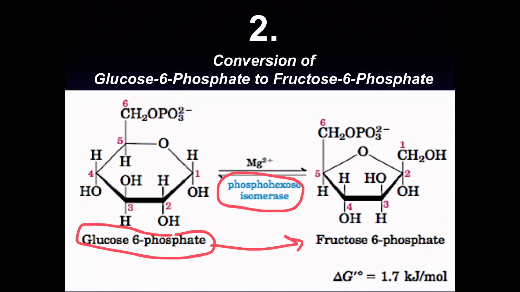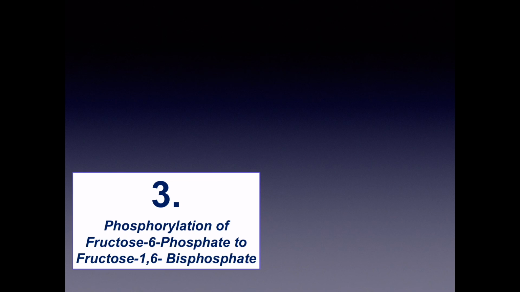So glucose, as you must be aware, is a hexose and fructose is also a hexose, but the difference is glucose is an aldose sugar while fructose is a ketose sugar. So in this case, phosphohexose isomerase has isomerized glucose 6 phosphate into fructose 6 phosphate. Now this is a reversible step in glycolysis. Let us go to the next one.